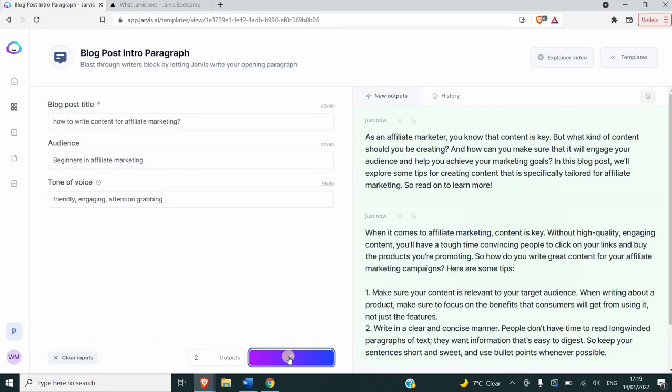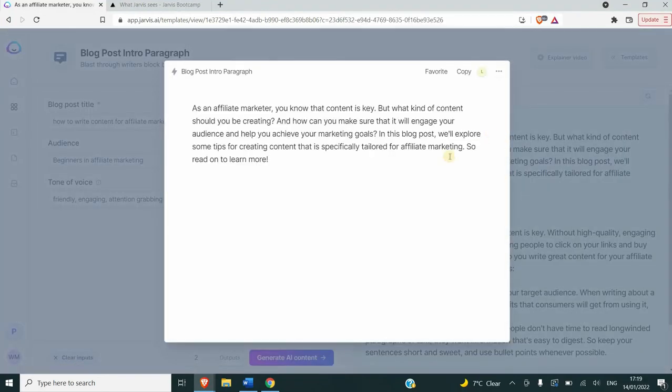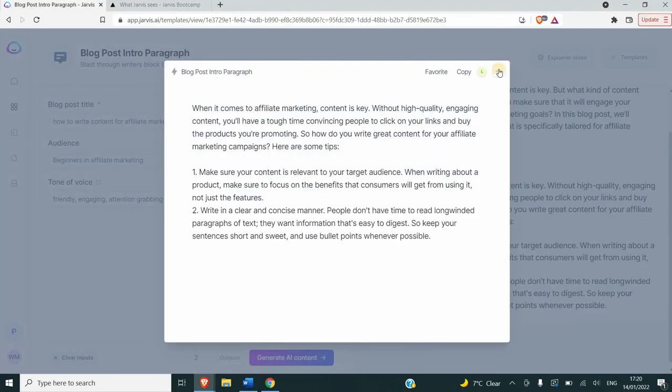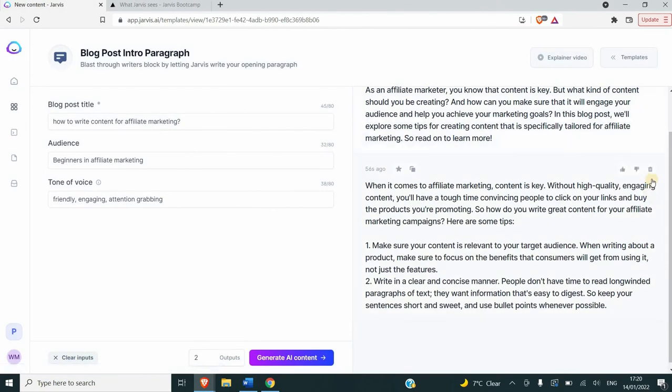It's decent, but not wow. They're not bad, both of them. I could use some of the sentences and rewrite it. I could rewrite it so it's more informative and engaging. Now, if you're happy with one of the outputs, you can copy that. You can copy this intro paragraph into the section of the blog that says describe what you want Jarvis to write about, and you carry on from there.